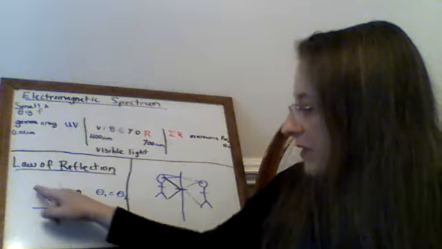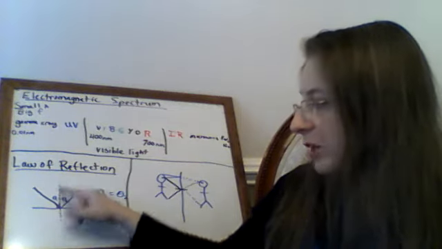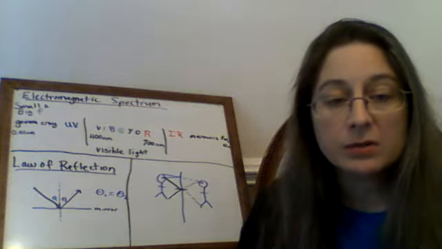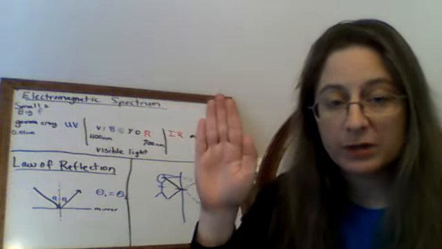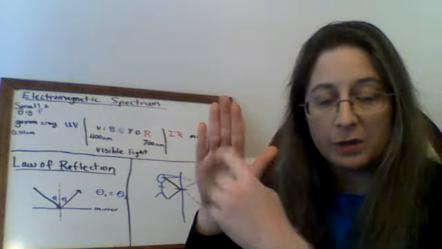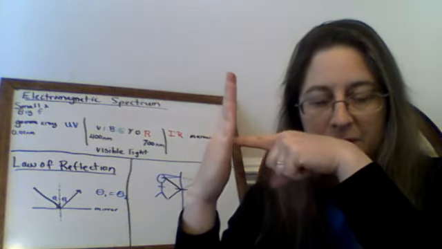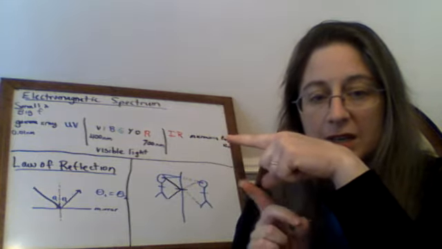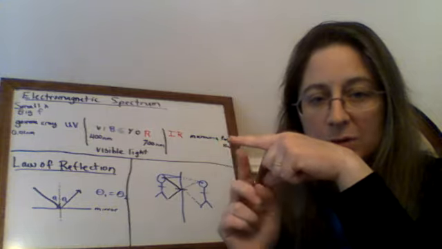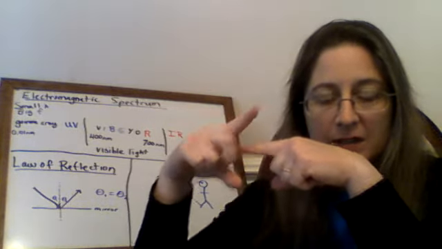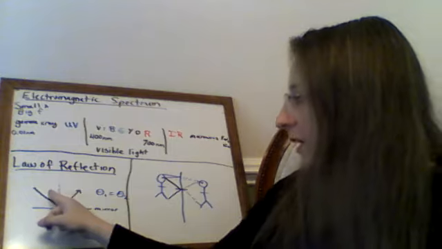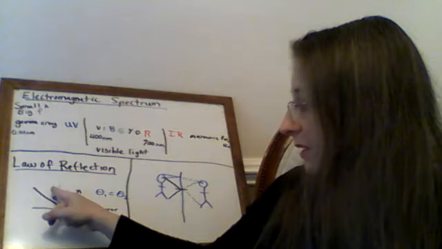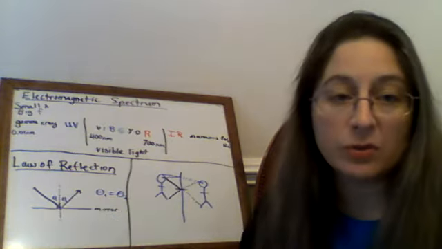And when it strikes at any given angle, we always measure from the normal. A normal line is a line that's perpendicular to the reflective surface. So if you have a mirror here, the normal line would be perpendicular to the mirror. So a wave that comes in at a given angle with that normal will go out at exactly that same angle. Let's say this angle relative to the normal is maybe 40 degrees. Then it will come out also at 40 degrees.